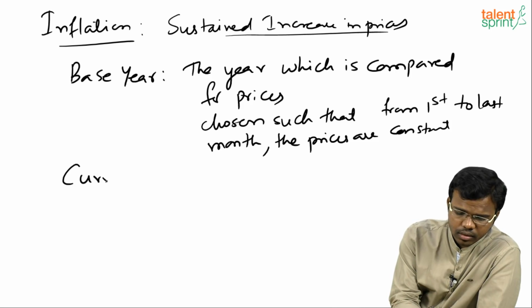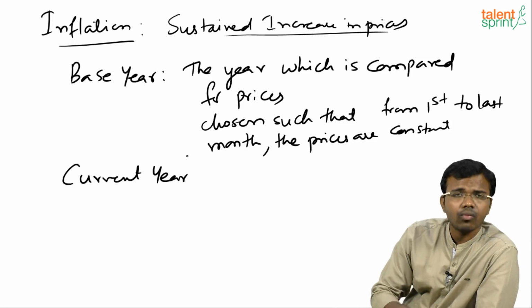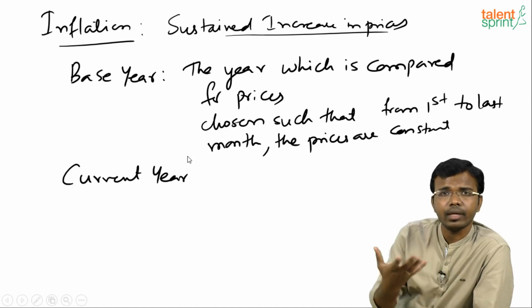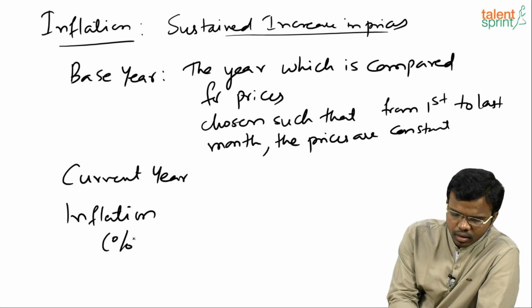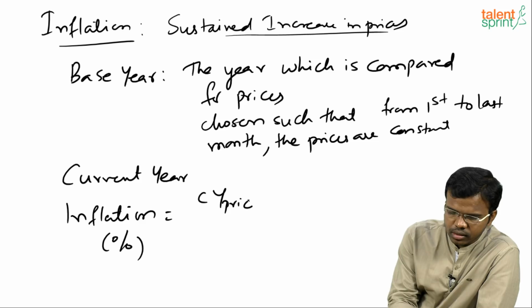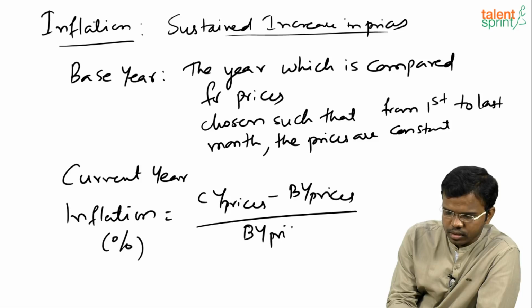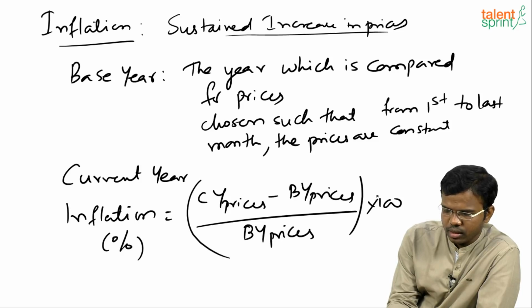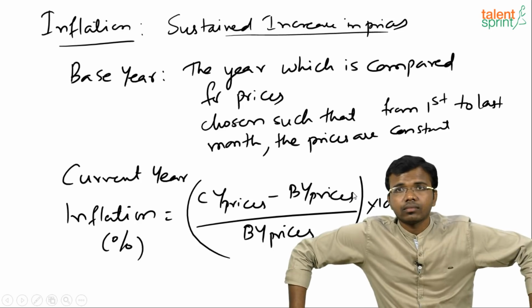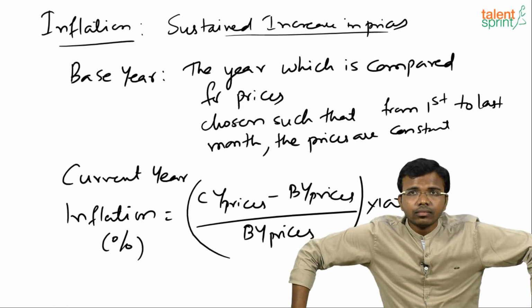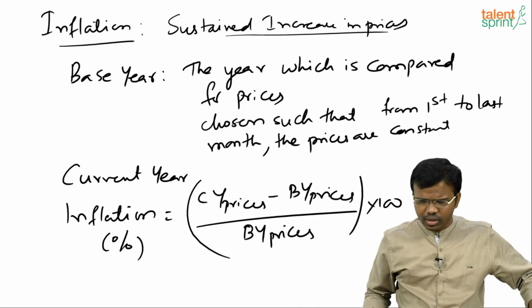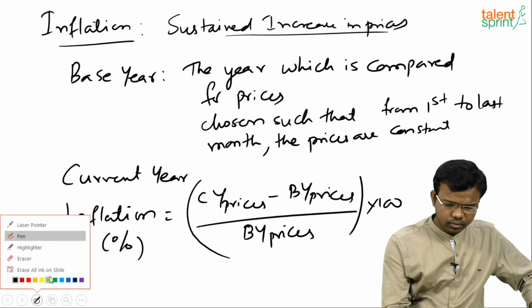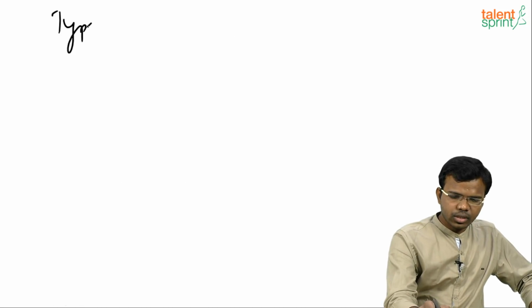So current year means, you know it, right? Current year I want the prices whether they have increased or not. I am comparing with base year. So what is the inflation? It is expressed in percentage, right? Current year prices minus base year prices by base year prices into 100, then I will get the percentage. Okay, so this is actually inflation calculation done. Okay, so there are types of inflation actually. What are the types of inflation generally?